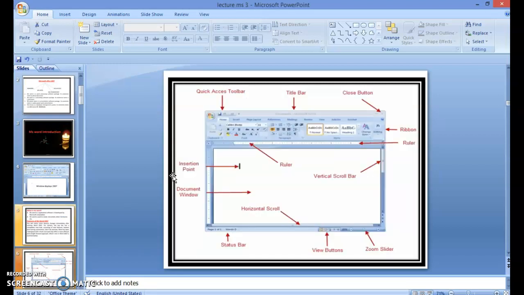First of all, this is your display. This is your quick access toolbar, title bar, close button, ribbon, ruler, vertical scroll bar. This is your horizontal scroll bar. This is your document window. This is your insertion point. This is your status bar. This is your views button. This is your zoom slider.